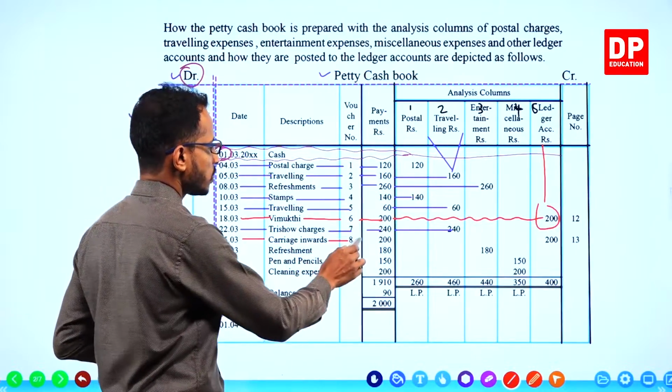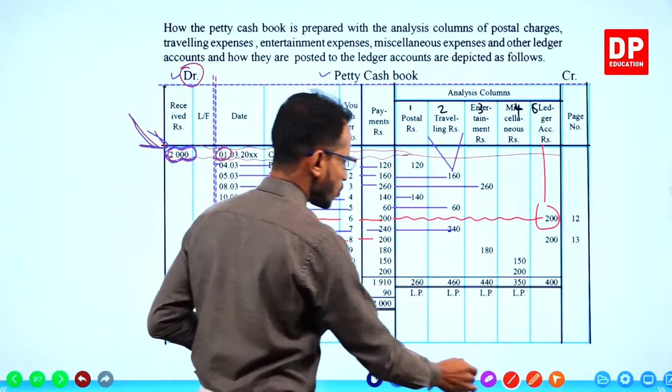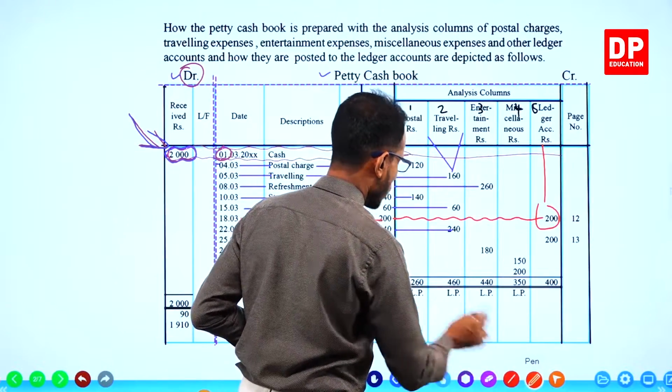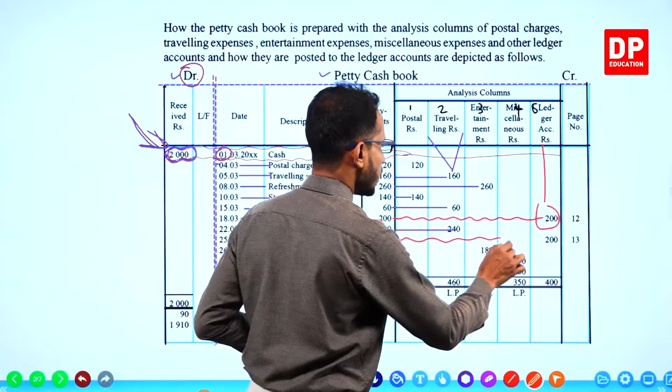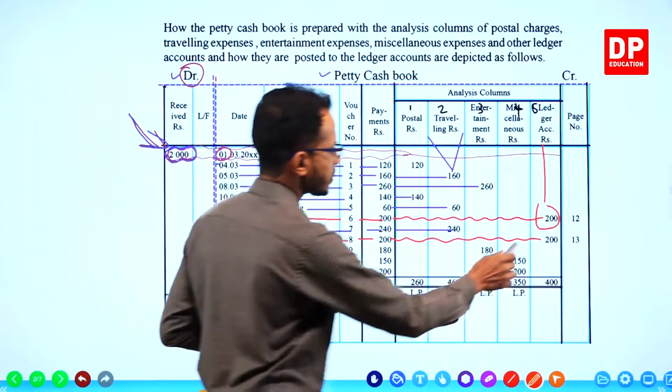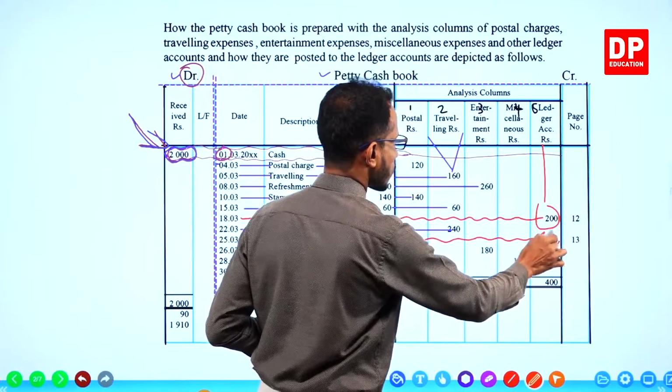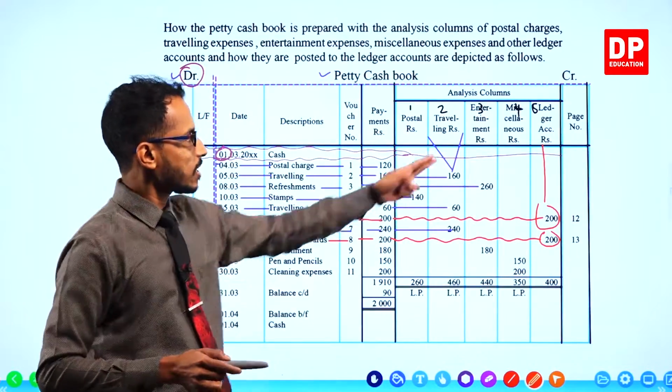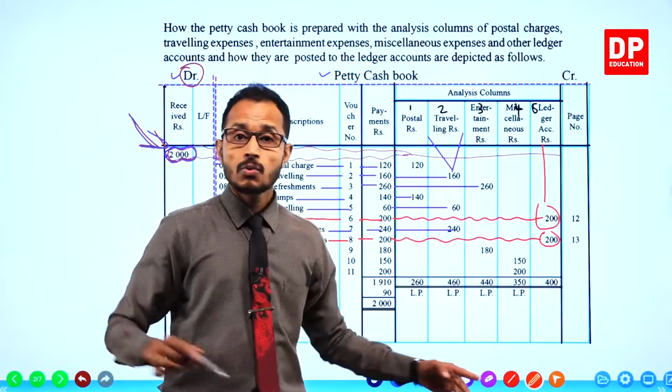Carriage inwards 200. That has been entered in the ledger accounts column. This 200, that is also in the ledger accounts column. Why is that?